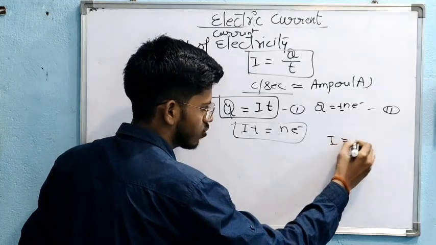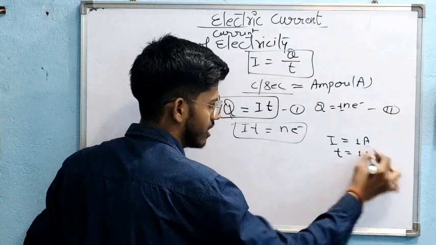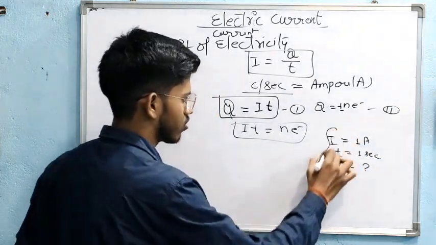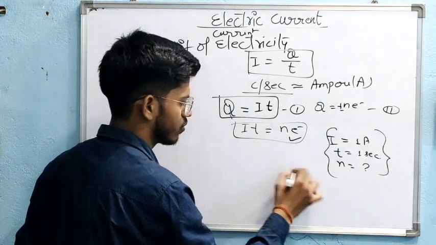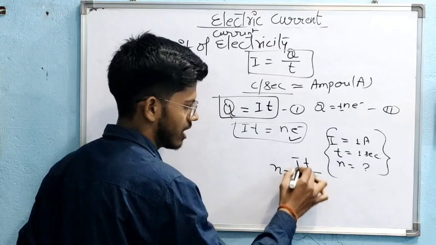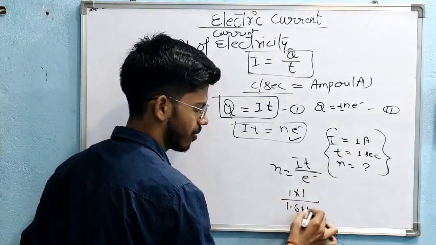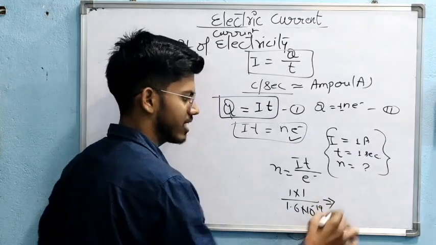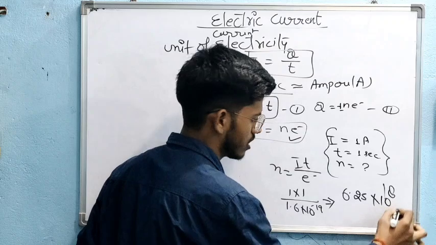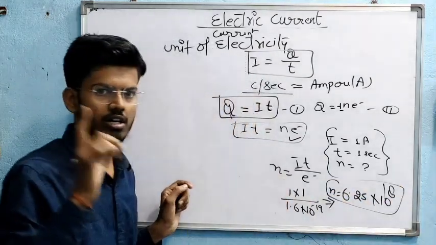If I is 1 ampere and T is 1 second, then N equals IT upon E, with E equal to 1.6 times 10 to the power minus 19. Solving, we get 6.25 times 10 to the power 18 electrons travelling in 1 second for 1 ampere.